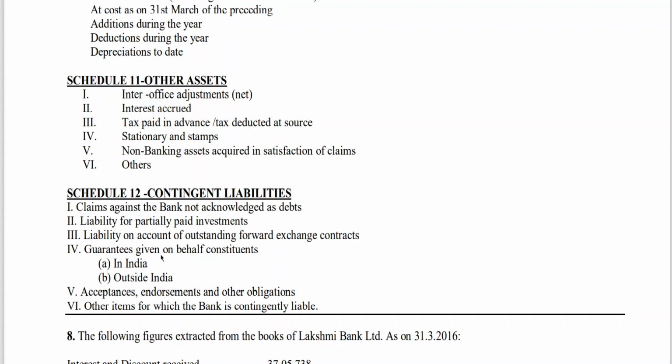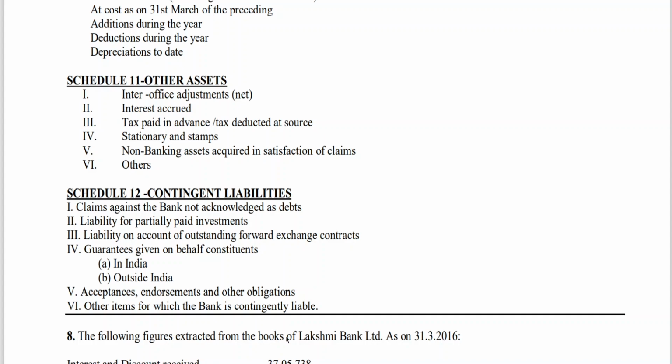Liability for partially paid investments: partly you have purchased some shares or debentures. They have called 6 rupees, 4 rupees you need to pay. When they call it, it becomes a liability. Till then it is a contingent liability. Liability on account of outstanding forward exchange contracts. Forward exchange, this you will be learning later on. For the time being, just remember, at the next level you will learn a big chapter again. Then guarantees given on behalf of constituents in India, outside India, acceptances, endorsements and other obligations, and other items for which the bank is contingently liable. This is all about your balance sheet format.